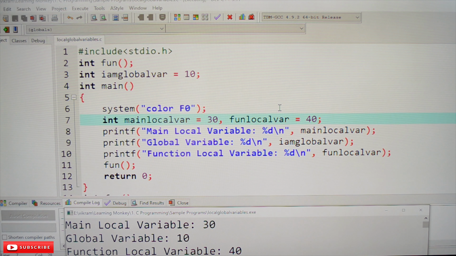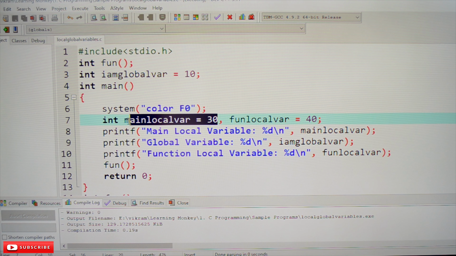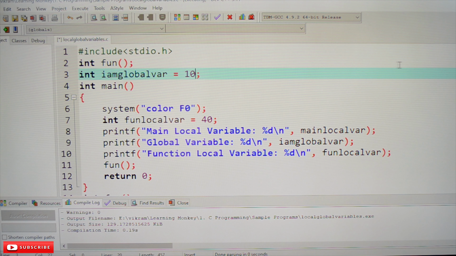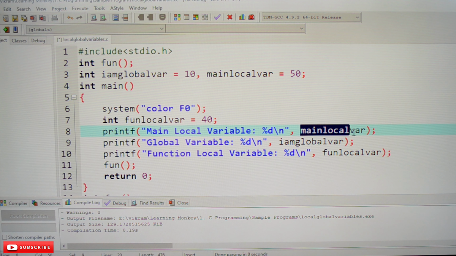So now what we will do is, we will delete this variable, and we will make it a global variable, and we'll change this value to 50. So now what happens? Can you guess what this main local variable will print?